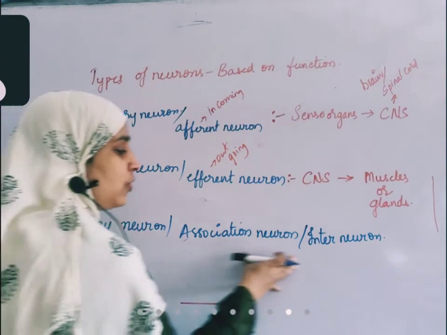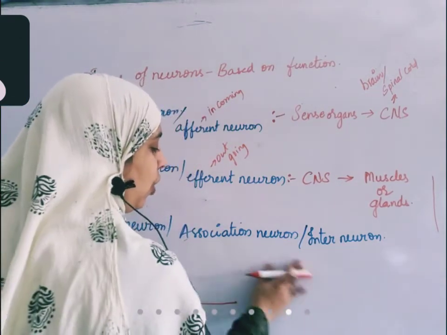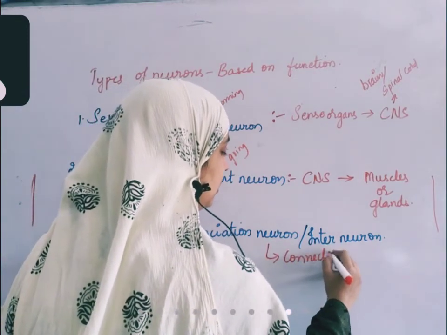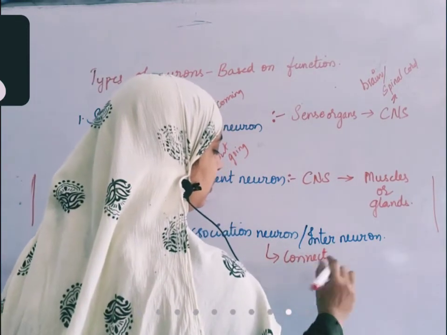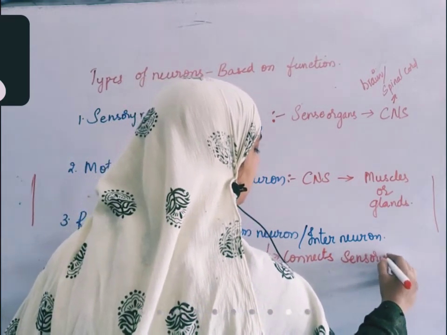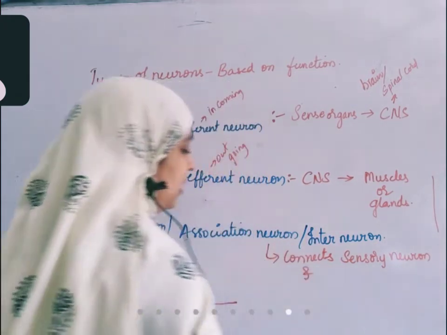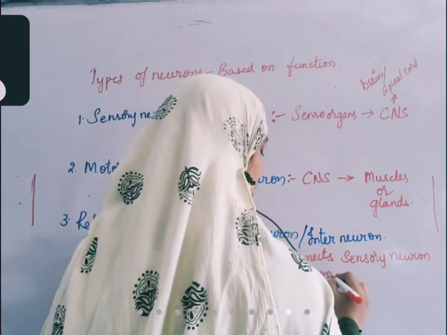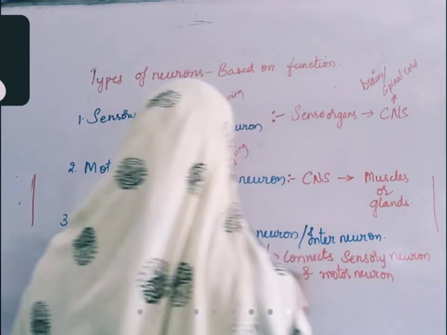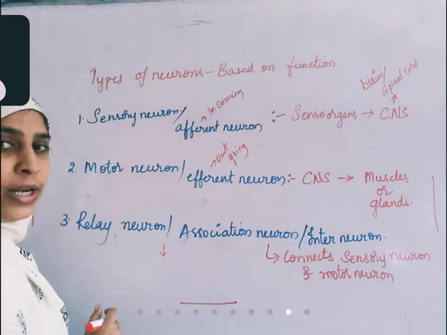What is the function of this interneuron? This interneuron connects the sensory neuron and the motor neuron. And these are usually present as interneurons, or association neurons, or relay neurons.